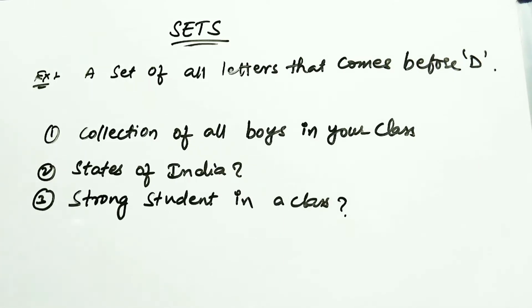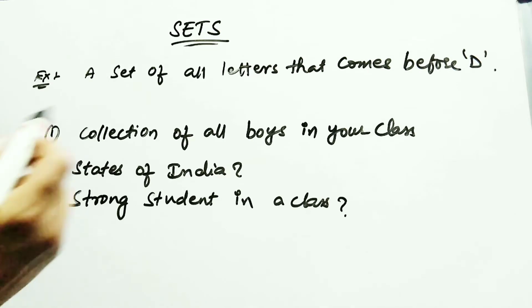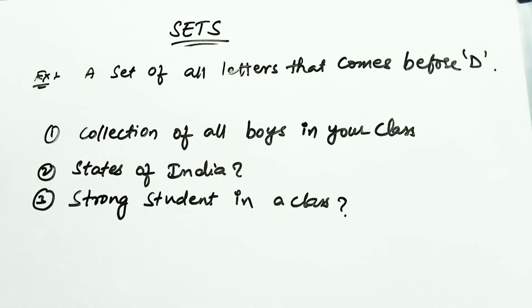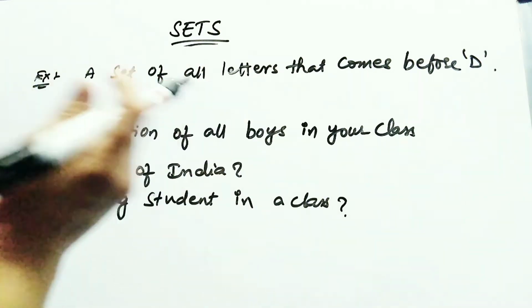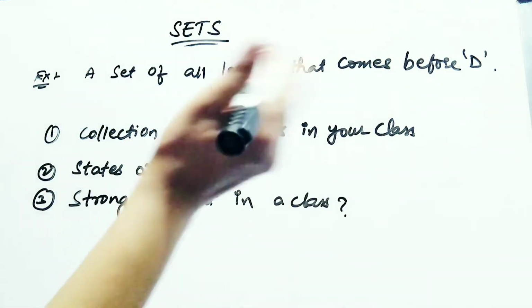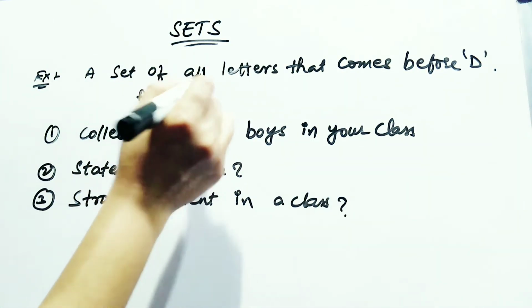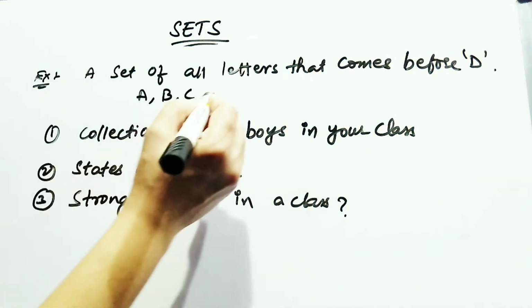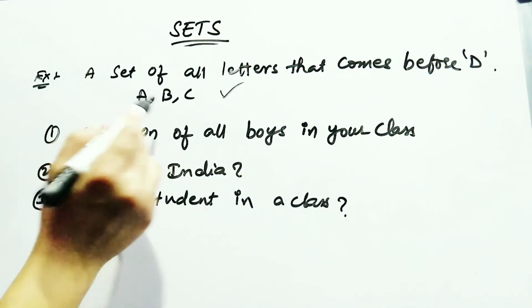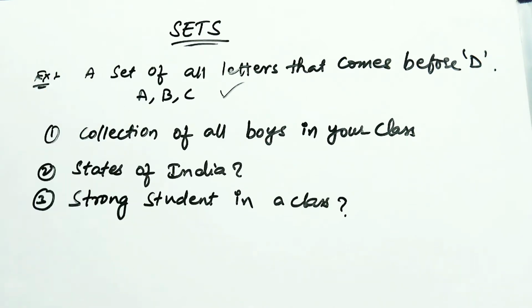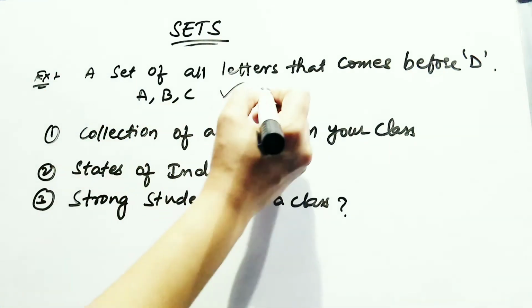Next, we will discuss how to find which is a set and which is not a set. A set of all letters that come before D means you will get A, B, C. So this is called a set because it is well defined and it is distinct.